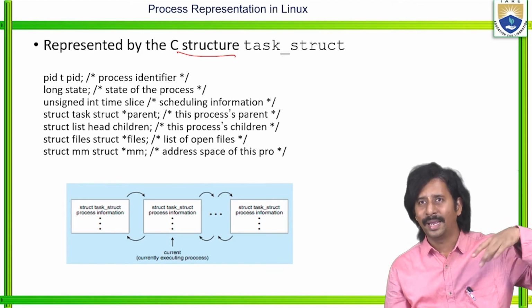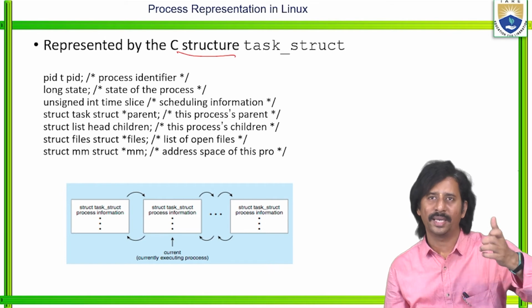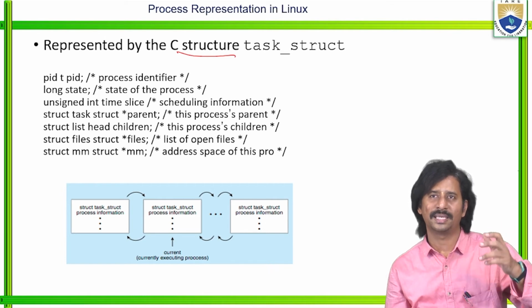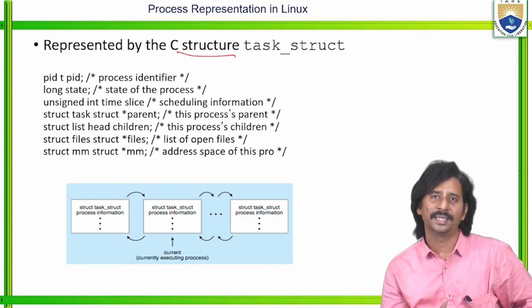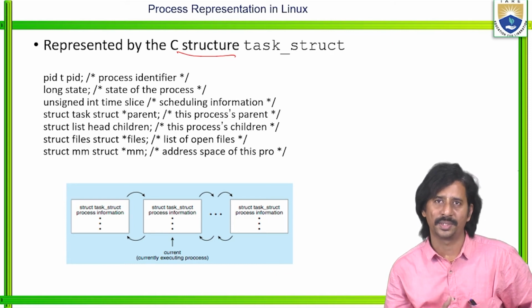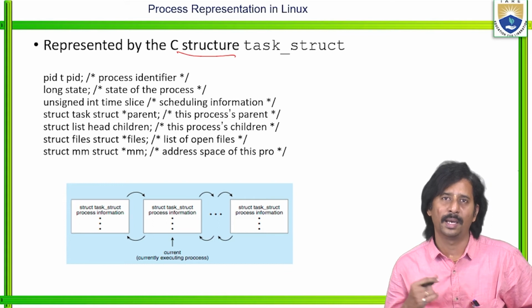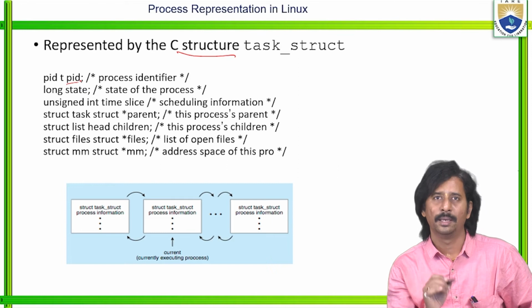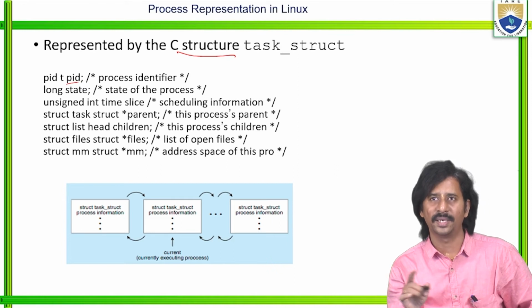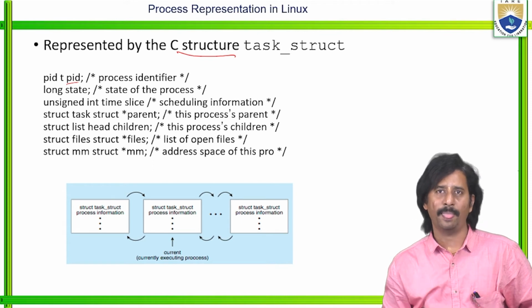Whenever we use an operating system with a command line user interface, the best example is the Linux operating system. How do we represent each process in Linux? We know it is with the help of the process ID. So here we represent it as pid_t, that is, in task_struct, the pid, the process identifier.